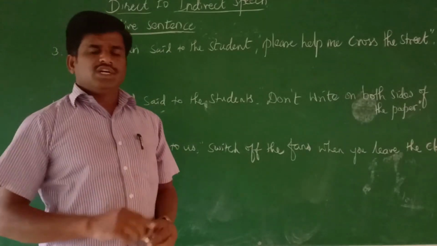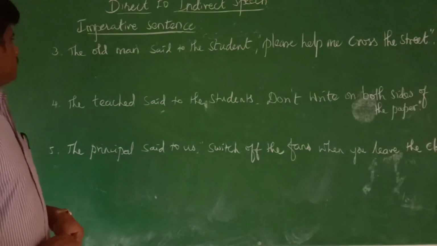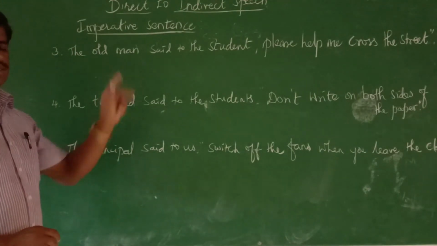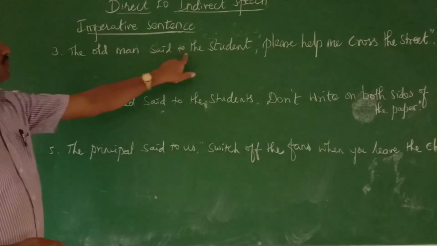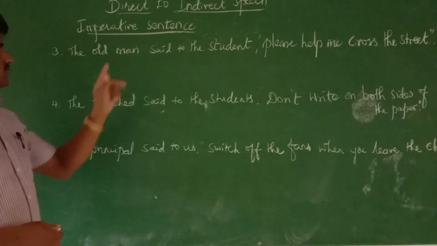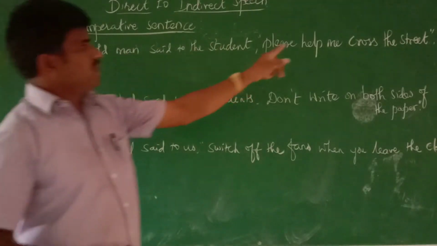This will be the answer for the third one. What is the sentence given? What is the question given? The old man said to the student, "Please help me cross the street." This is indirect.